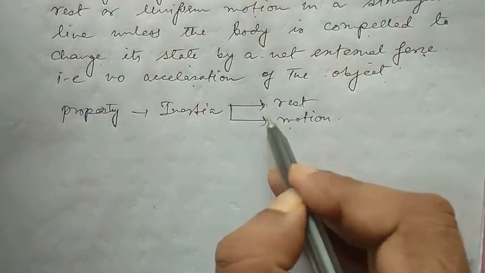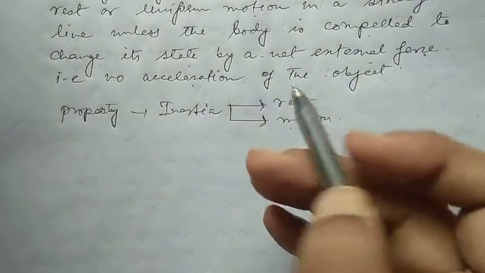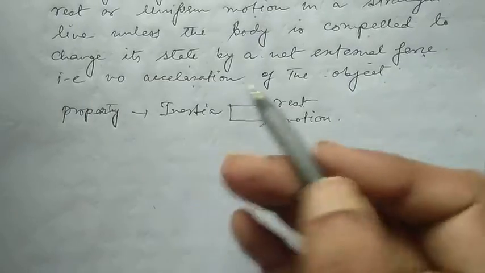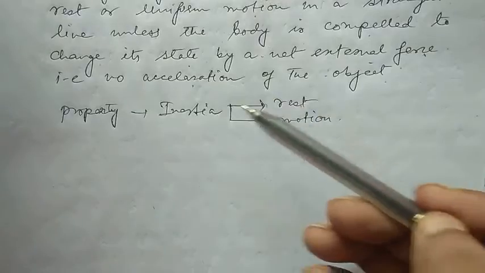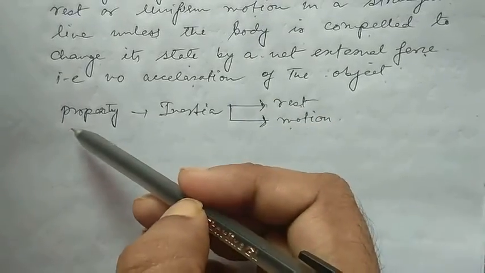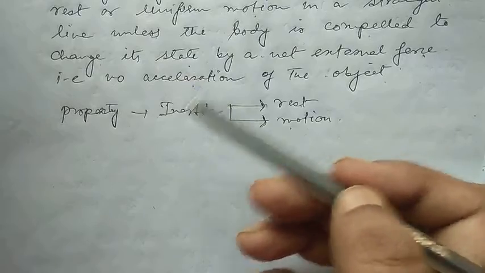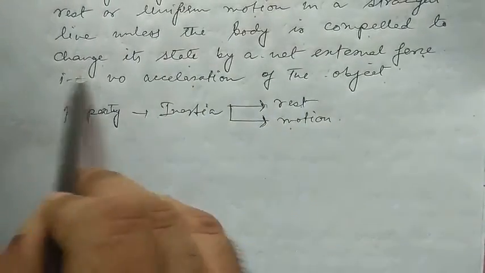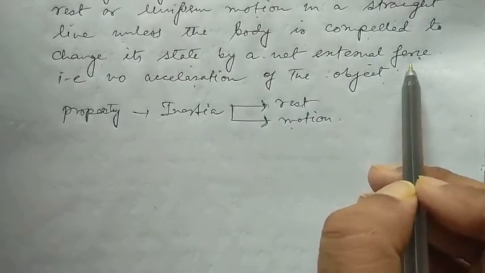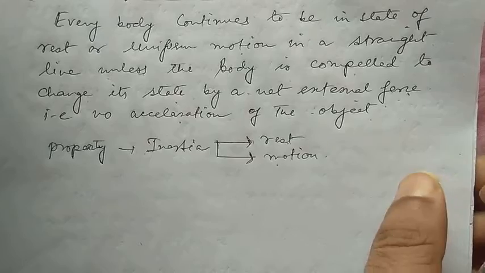Now, how to change this? How to change the form of inertia? We have to apply force. So the first part of the first law states about a property called inertia, and how to change that inertia is stated in the next part: unless the body is compelled to change its state by a net external force. So the first law can be treated as the definition of force.